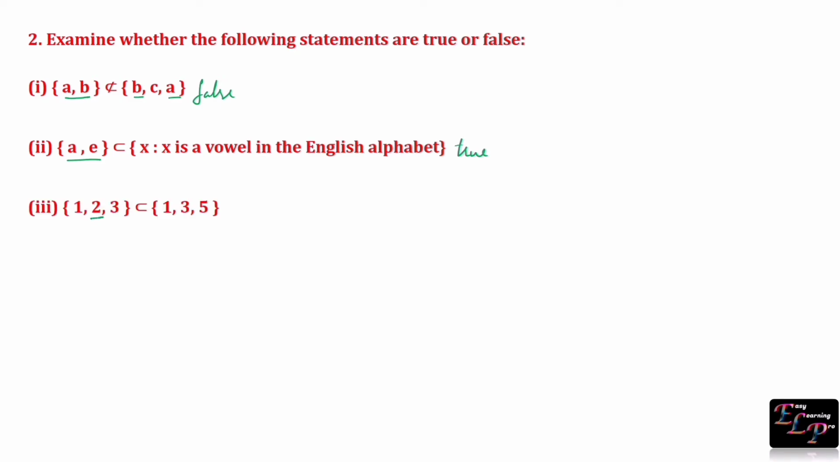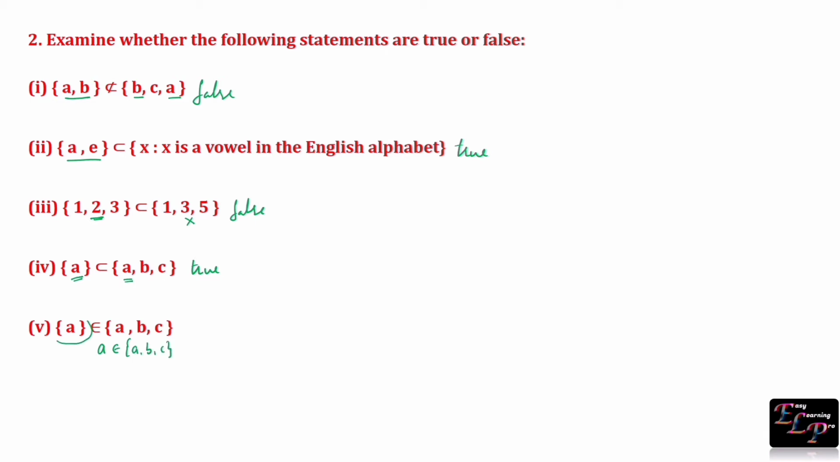Here 2 is an element of the first set, which is not an element of the second set. Hence it is not a subset, so the statement is false. All the elements of the first set are present in the second set, so the first set is a subset of the second set. Hence the statement is true. A is an element of set {A, B, C}, but set {A} is not an element of set {A, B, C}. Hence the statement is false.